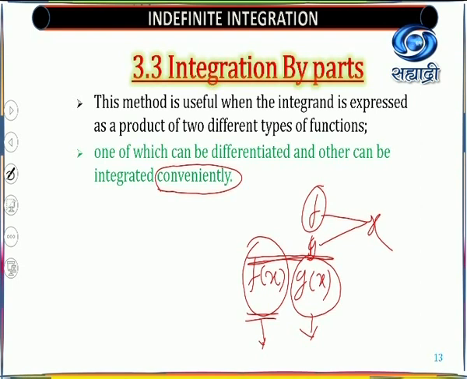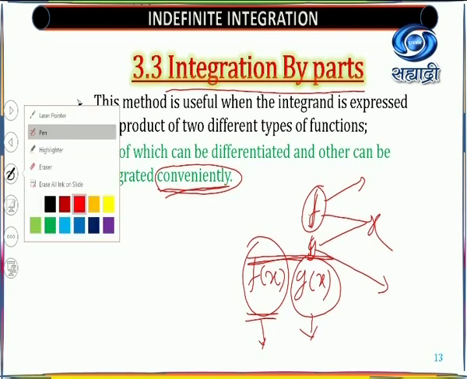Actually both are differentiable functions, both are integrable functions, but this word is important in a product. This function separately, if you take it, is differentiable. This function separately, if you take it, is integrable. But when you have a product, you know which one is convenient, easily integrable and easily differentiable. Then select one as the integrable function and the other as the differentiable function. Then only this method is possible.